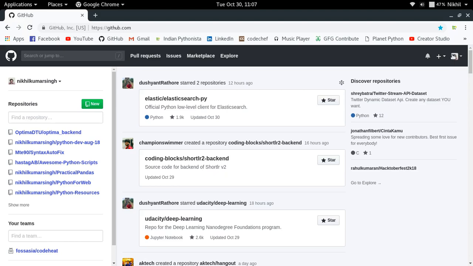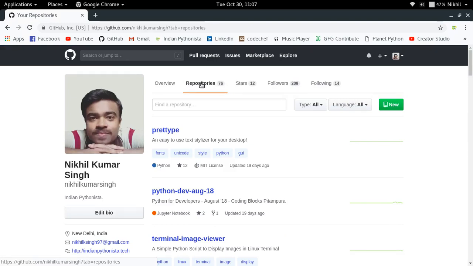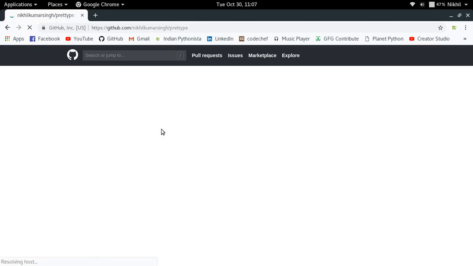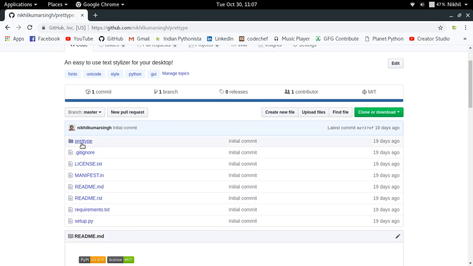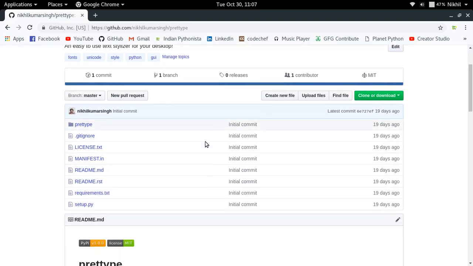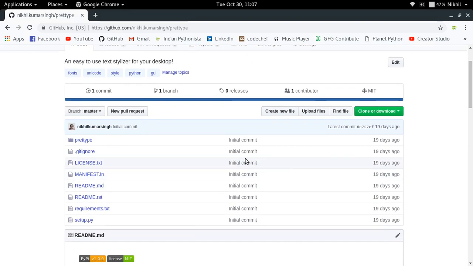For example, on my profile, I have got a lot of repositories, around 76 repositories. Let's say I want to use any of my repositories locally. For example, I have this Python package called predtype. Let's say you found it interesting and you want to use this particular package, or you want to make some changes to the code of this package. One thing is that you can browse my code directly from here as well, but if you want to have it locally, then there are two options that you can do.